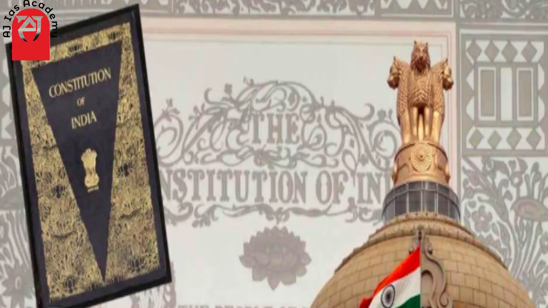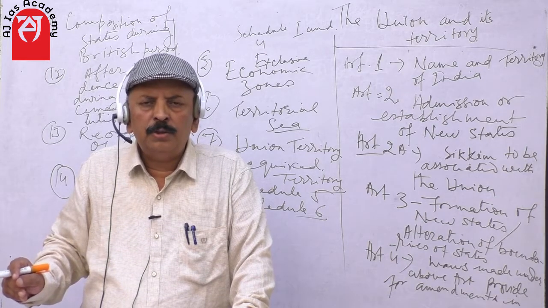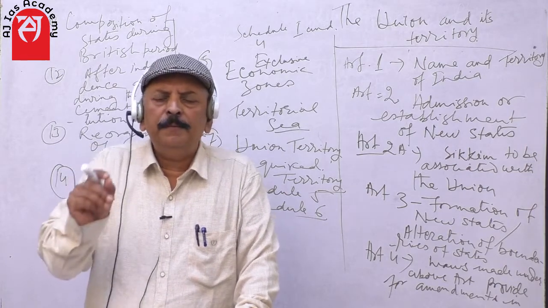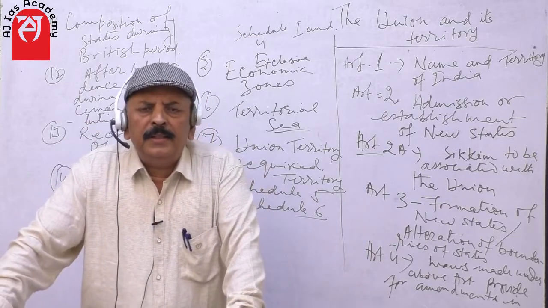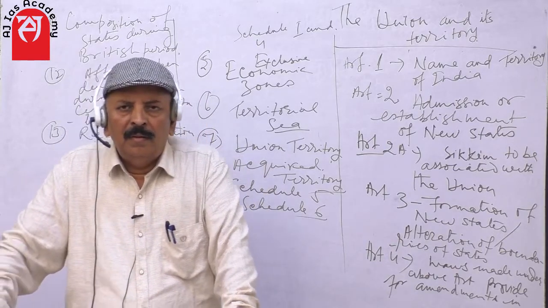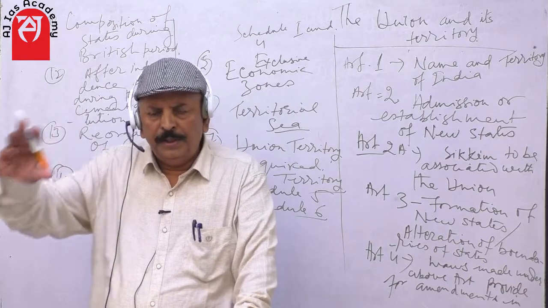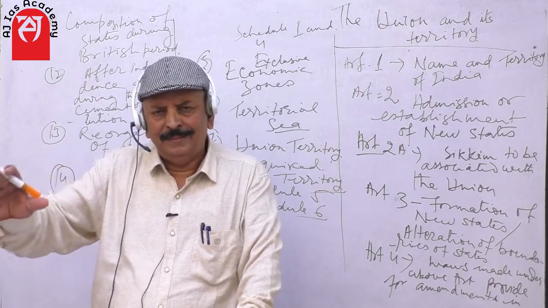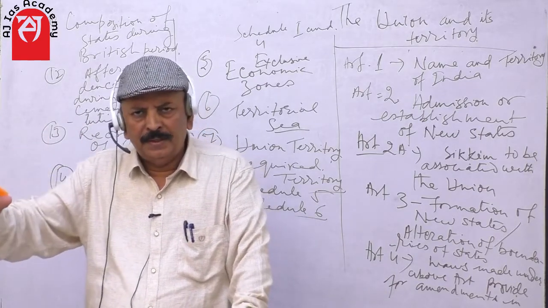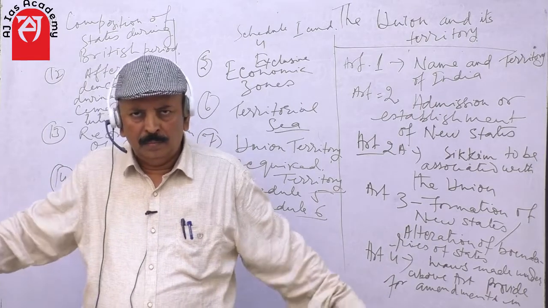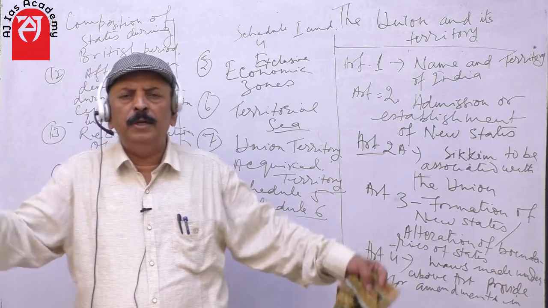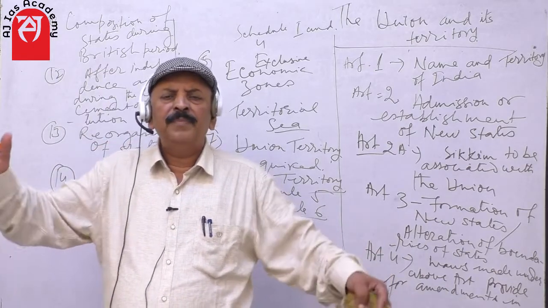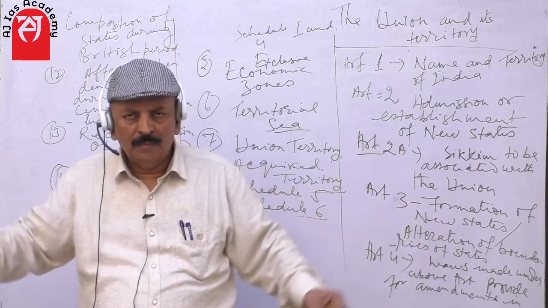Secondly, our constitution is not a confederation. Students, you might know the difference between federation and confederation. Confederation means the unity of independent units, the coming together of different independent units for achieving a common goal.